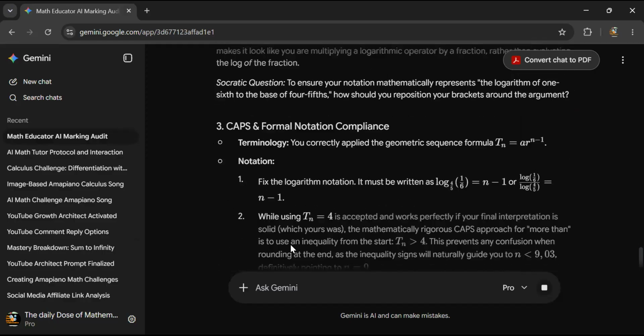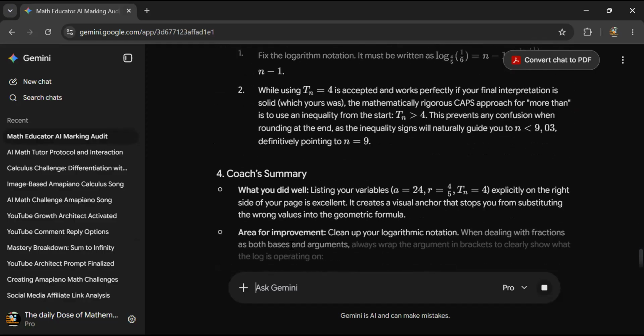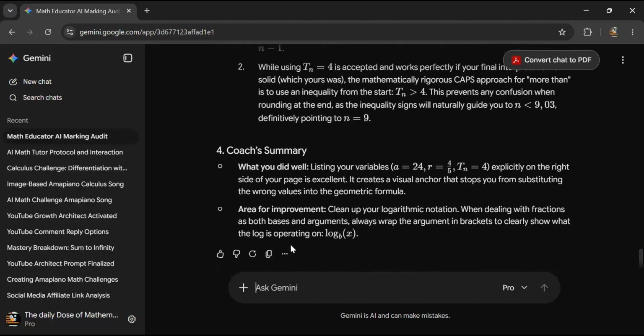0.8. And if they give you terms and you need to find the rule, term 2 over term 1, that's the ultimate tool. Geometric means we multiply. Final grade, 4 quarters. Final answer, n equals 9.